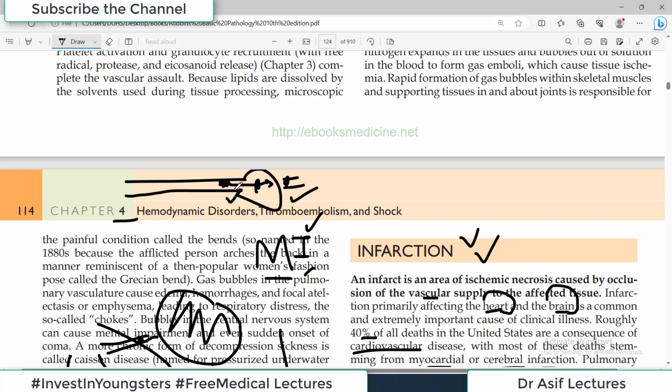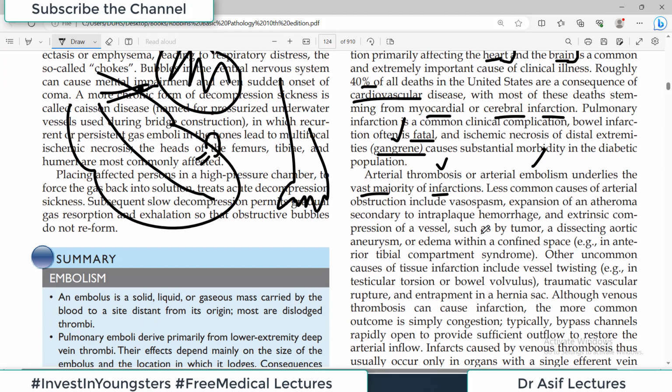Lumen vascular supply का छोटा हो गया, जिसकी वजह से blood अब कम गुजरेगा और oxygen supply कम होगी, infarction हो सकता है. इसी तरह embolus है, अगर जाके वो किसी भी arterial system को block करता है, तो उस arterial tree के आगे जो भी organ है उसको blood supply नहीं मिलेगी, and because of embolus now there will be infarction.